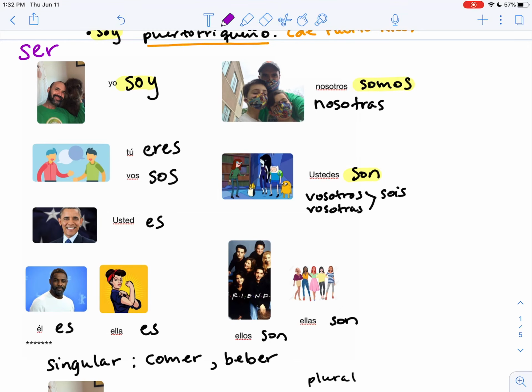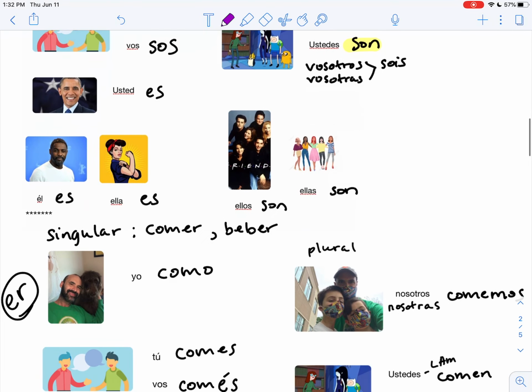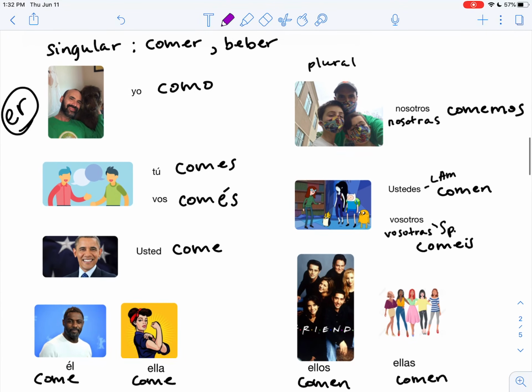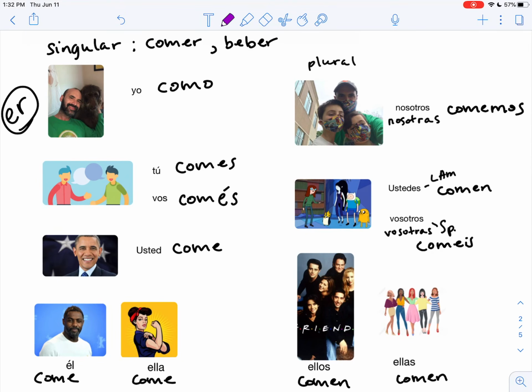So when we talk about ER verb conjugations, that just means that these are verbs that end with an ER right here. Comer, to eat, or beber, to drink are some examples, and we'll see some others in the ejemplos section down below. So again, we have our pronouns, singular on the left. Note the endings.